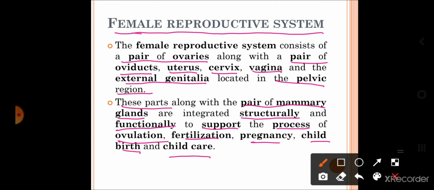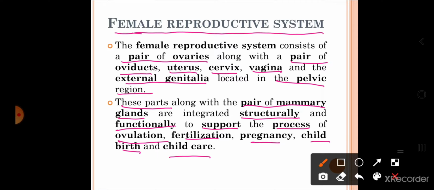So, all these organs, ovaries, oviducts, uterus, cervix, vagina, external genitalia along with the pair of mammary glands are involved in the reproductive functions taking place in females.